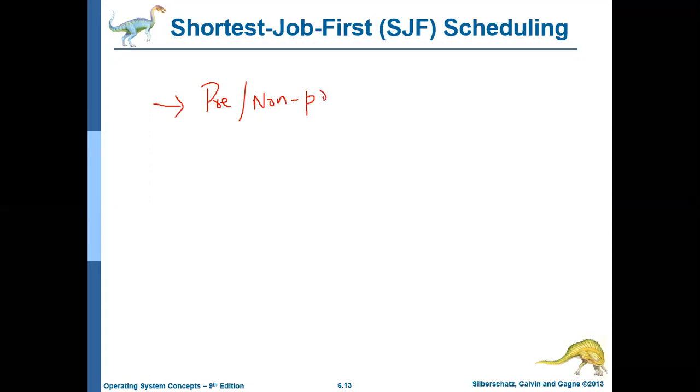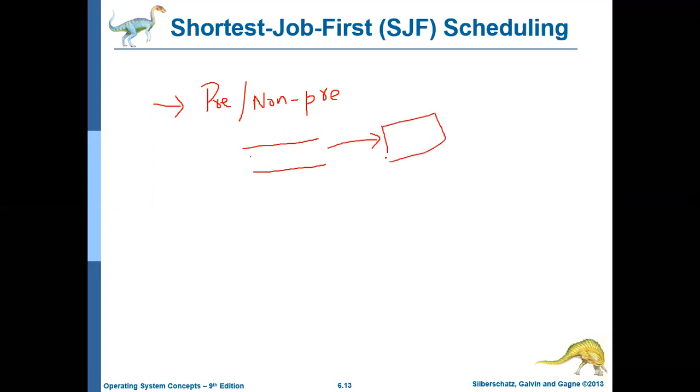In non-preemptive scheduling, the operating system will pick up from the ready queue the job with the shortest duration of CPU burst, and that will be given to the CPU.